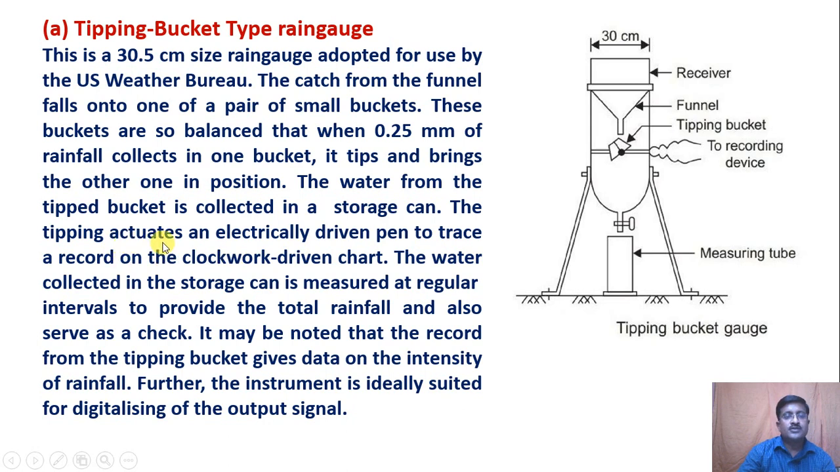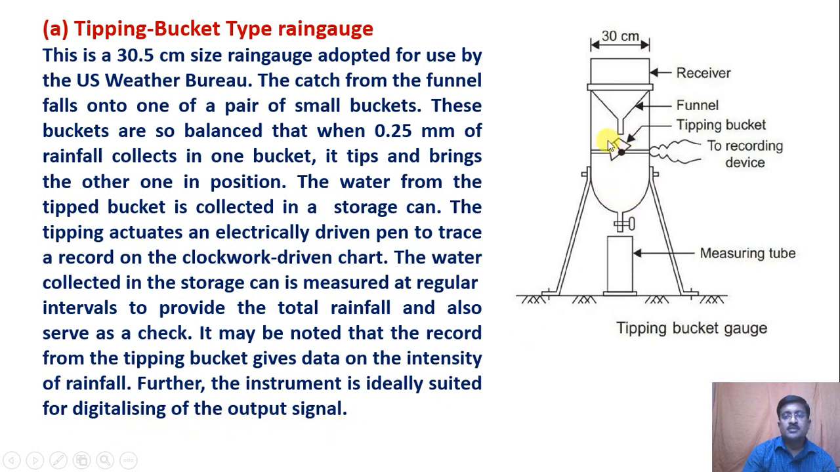The tipping actuates an electrically driven pen to trace a record on the clockwork driven chart. The water collected in the storage can is measured at regular intervals to provide the total rainfall and also serves as a check. It may be noted that the record from the tipping bucket gives the data on the intensity of rainfall. Further, the instrument is ideally suited for digitalizing of output signal.